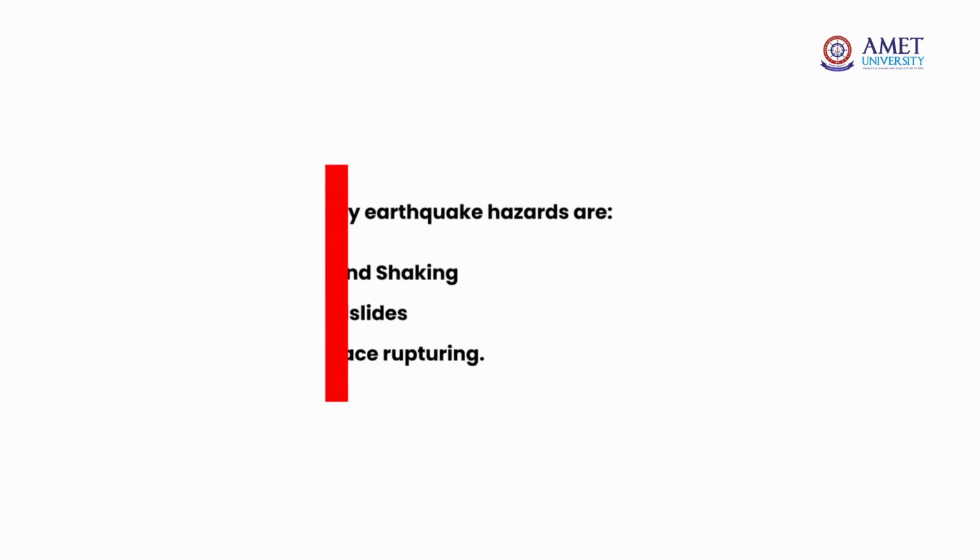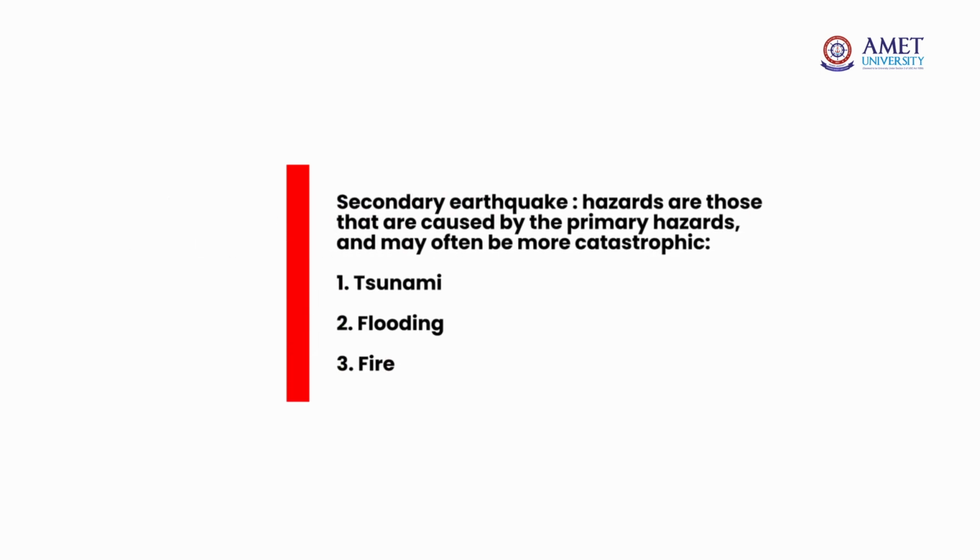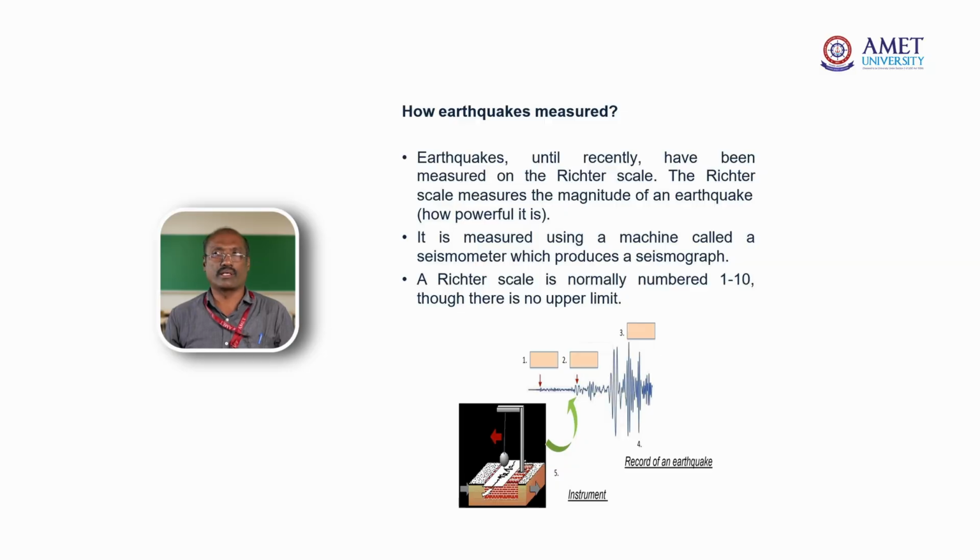Primary earthquake hazards are ground shaking, landslides, and surface rupturing. The secondary earthquake hazards are those caused by the primary hazards and may often be more catastrophic: tsunamis, flooding, fire. Surface waves travel just below along the ground surface, slower than the body waves, with rolling and side to side movement that is especially damaging.